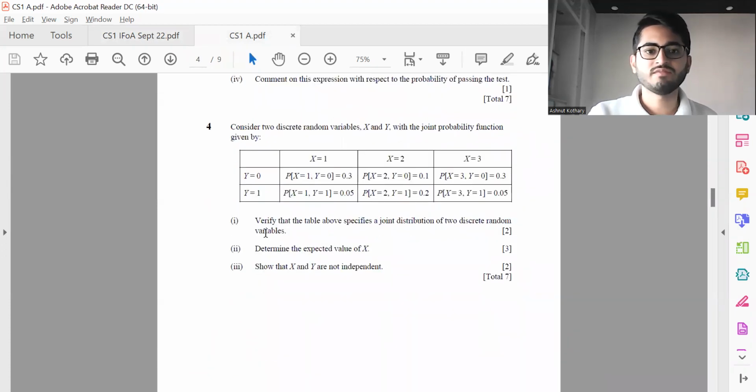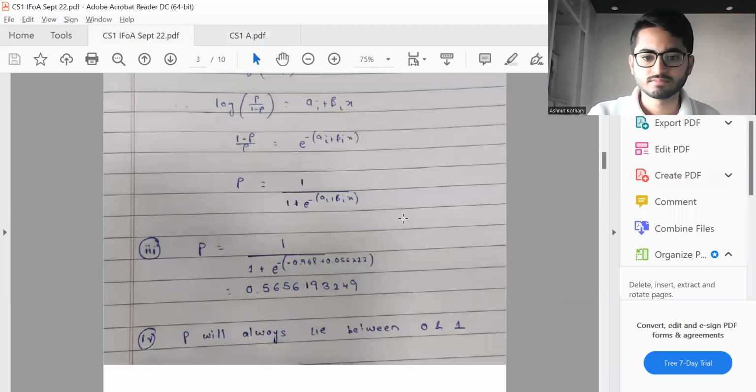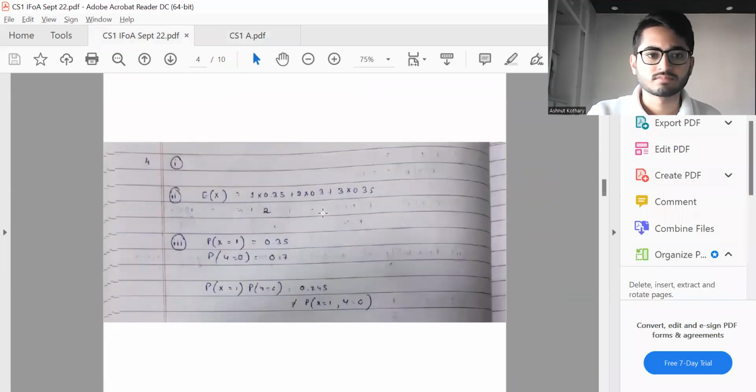Question number 4, part 1: verify that the table above specifies a joint distribution of two discrete random variables. So, all the probabilities are lying between 0 and 1. Check. If you add all of them up, they come out to be 1. So that will be the verification of the first part. For parts 2 and 3, expectation of X is coming out to be 2.